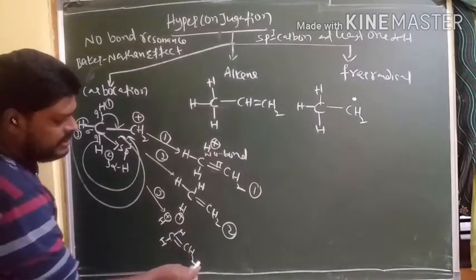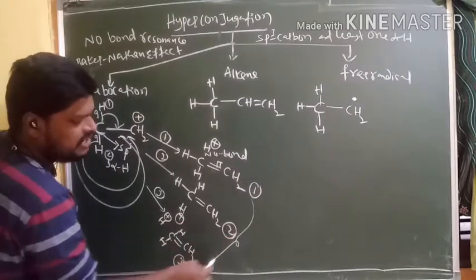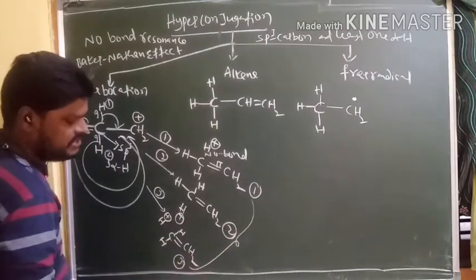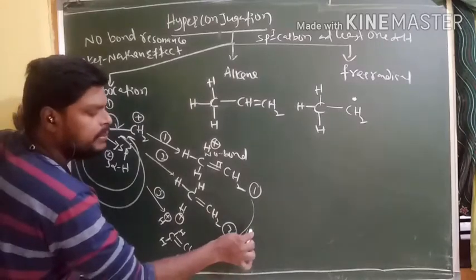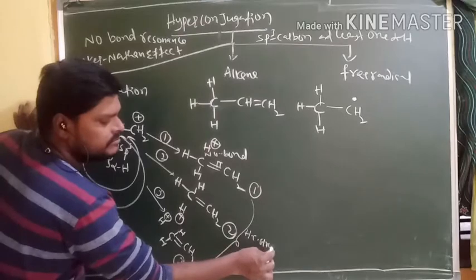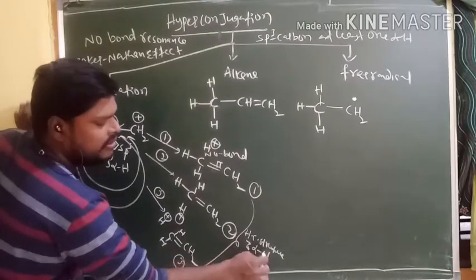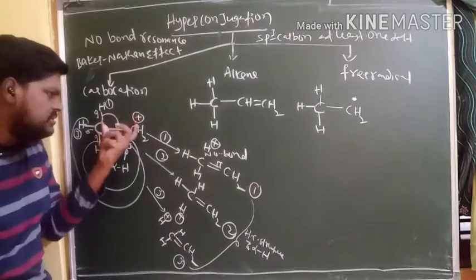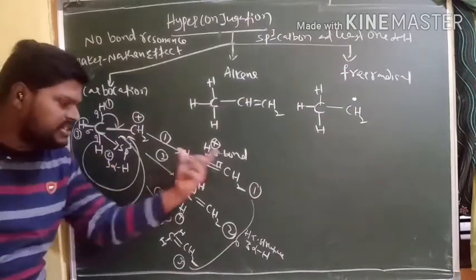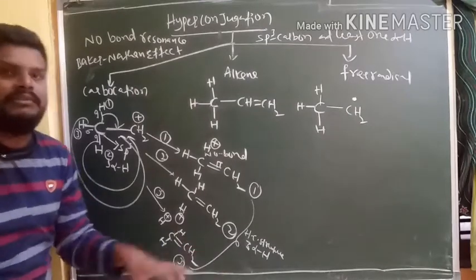This is the third one. So these three are called hyperconjugative structures. Due to the three alpha hydrogens, we got these three structures.